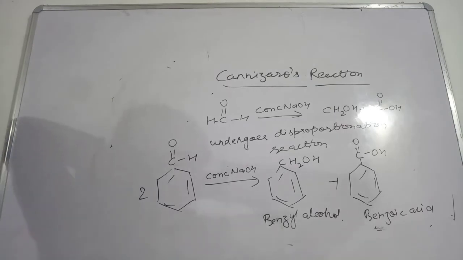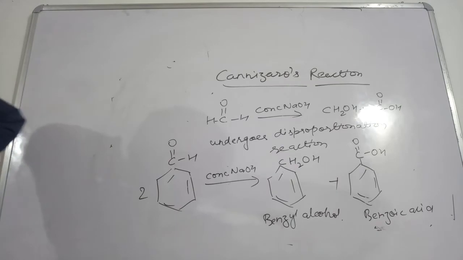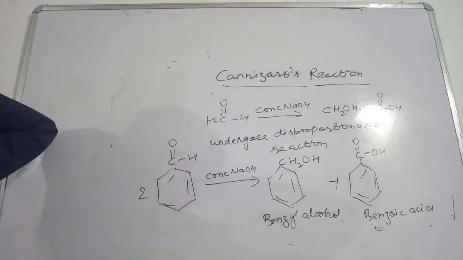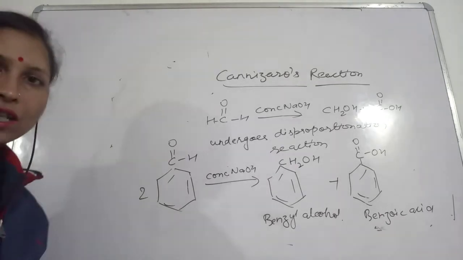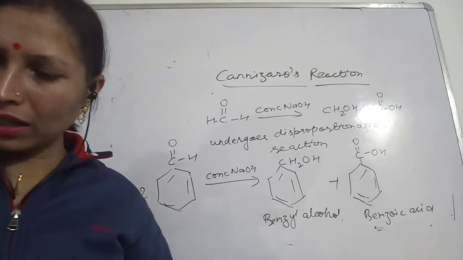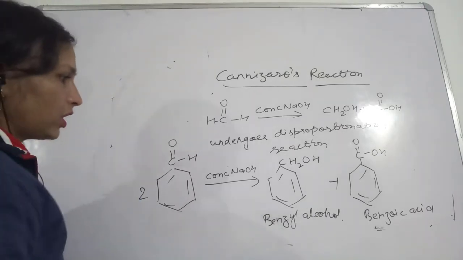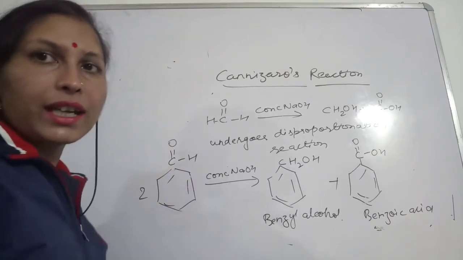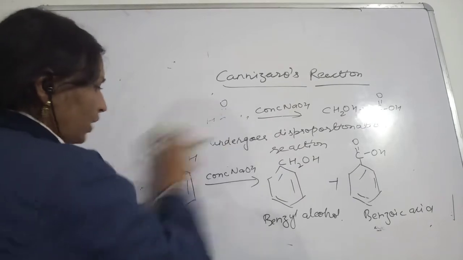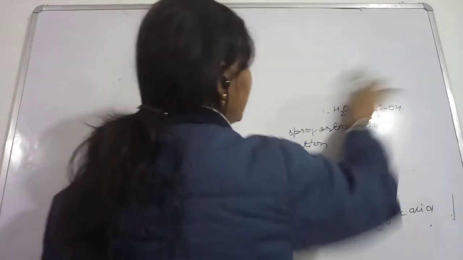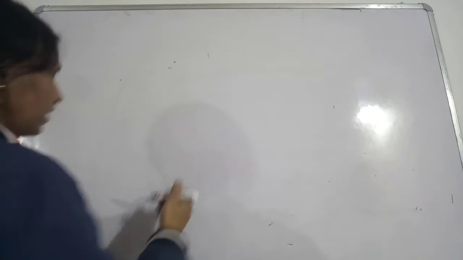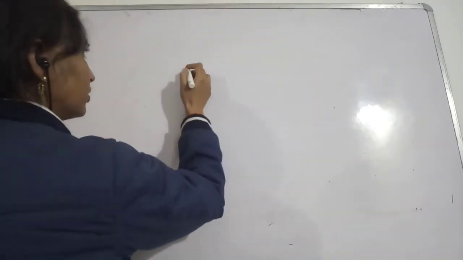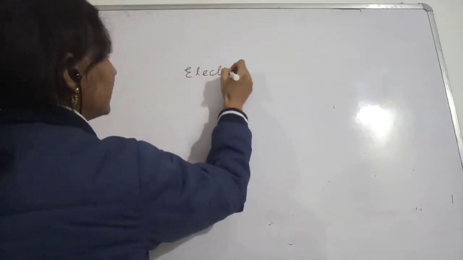Now next we will discuss, because we have seen many nucleophilic addition reactions, now one electrophilic addition reaction. That also is left in aldehydes and ketones, so let's complete it. Okay, so write down electrophilic addition reaction. So the electrophile is now coming and getting attached to this aldehyde. So how will this take place, let's discuss.